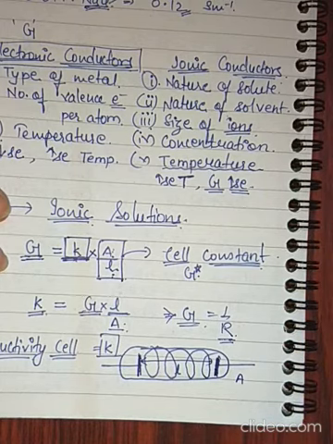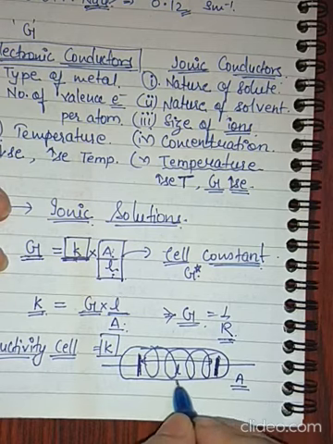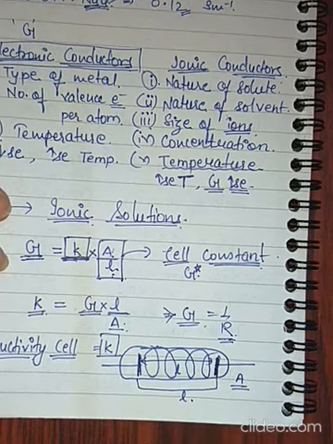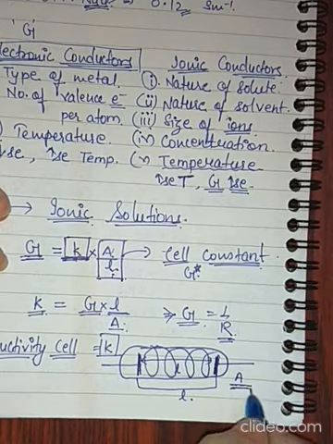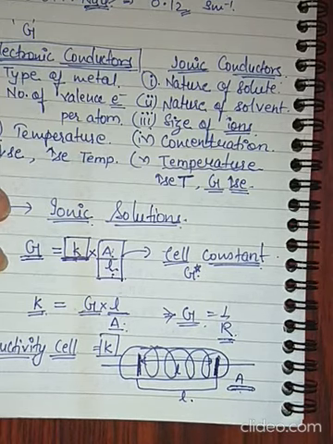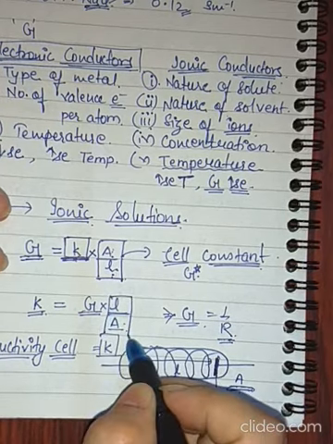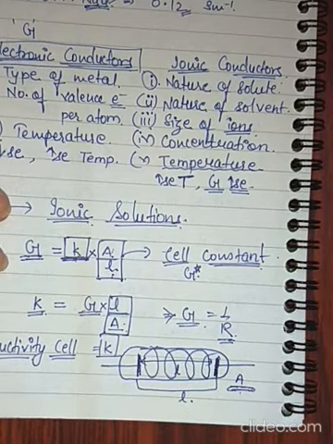We cannot easily calculate area of cross section. We can calculate the length, the distance between the two electrodes, but area of cross section calculation is a little tricky, and that is why this ratio L by A is a tricky measurement.